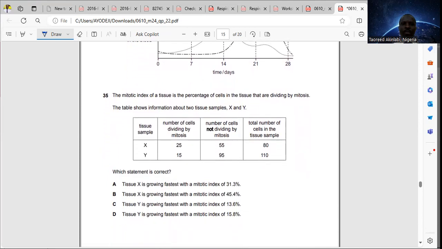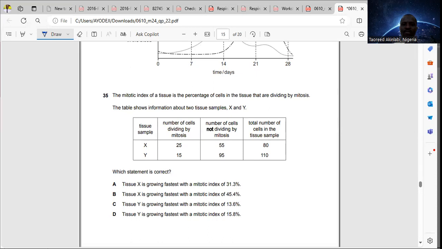35, the mitotic index of a tissue is the percentage of cells in the tissue that are dividing by mitosis. The table shows information about two tissue samples, X and Y. That is the percentage of cells that are dividing in a tissue. Now we have number of cells dividing by mitosis.